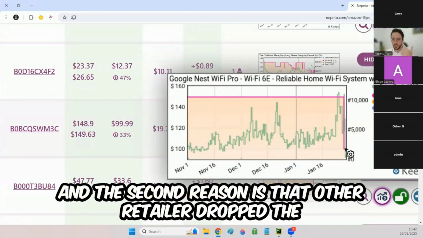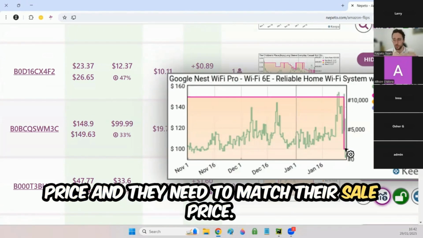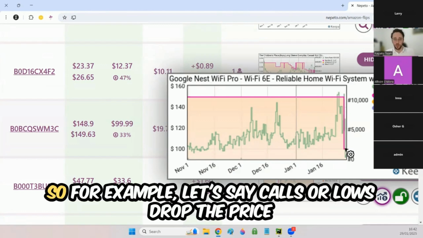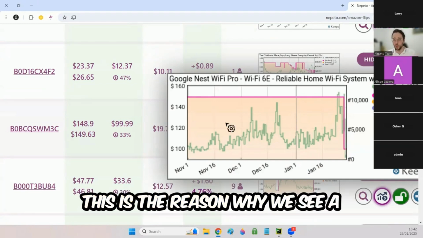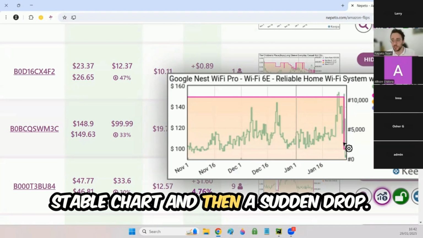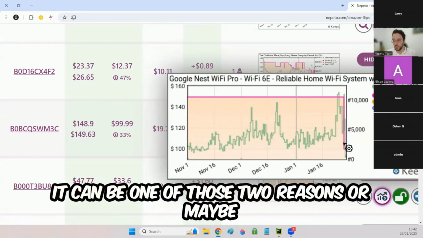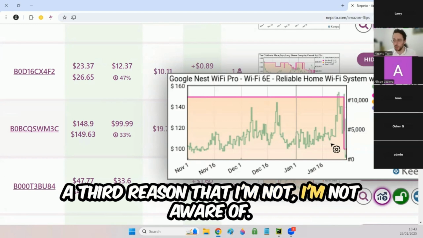And the second reason is that another retailer dropped the price and they need to match their sale price. So for example, let's say Kohl's or Lowe's drop the price from 150 to 100, Amazon will match the price with them. This is the reason why we see a stable chart and then a sudden drop. It can be one of those two reasons, or maybe a third reason that I'm not aware of.